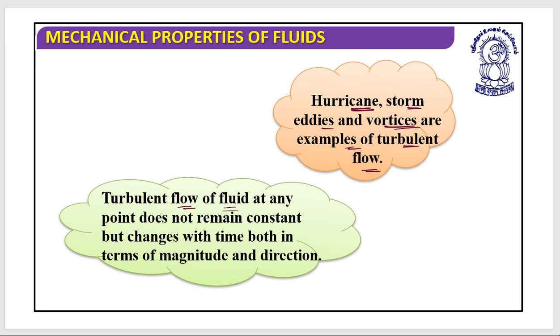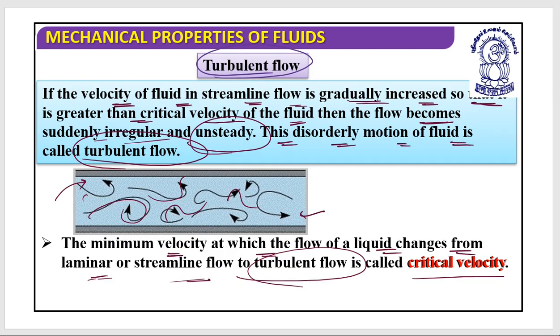And the velocity of turbulent flow of a fluid at any point does not remain constant but changes with time, both in terms of magnitude and direction. So you can see this is the turbulent flow, and you can observe that it is going to change in both ways. When I say both ways, I mean that it is going to change according to its magnitude and according to its direction. So you cannot claim anything about the turbulent flow. It is that irregular flow.